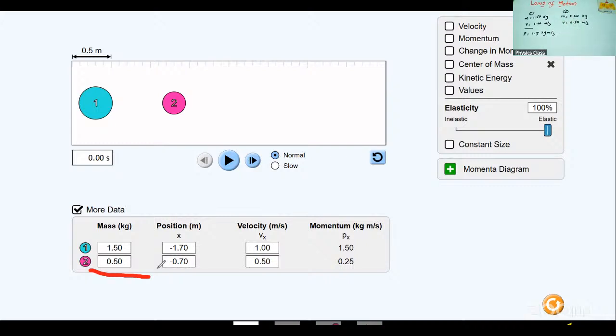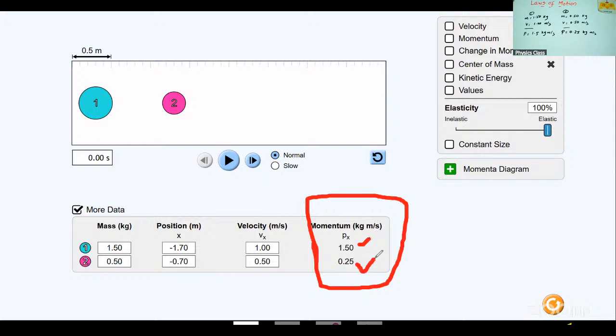You can multiply. Now you get 0.25. So this is 0.25 kilogram meter per second. That's why here also you can say 0.25. Now, this is the momentum before collision. This is the momentum of the first object. This is the momentum of the second object.